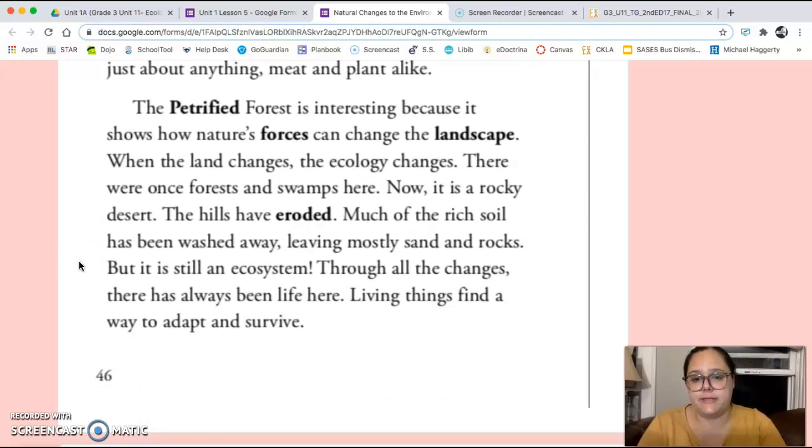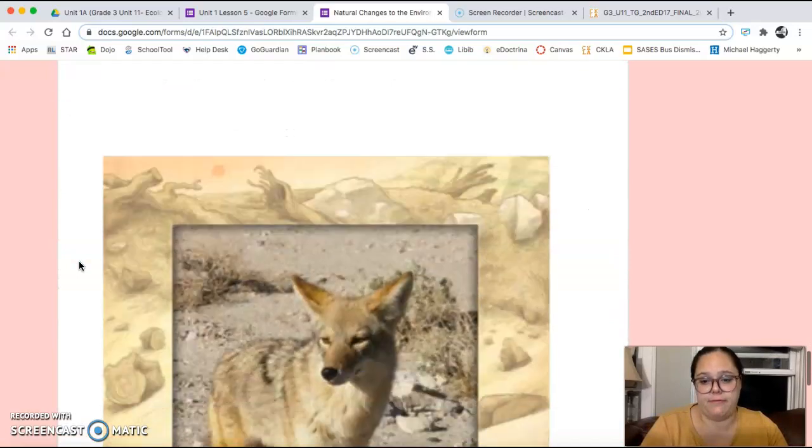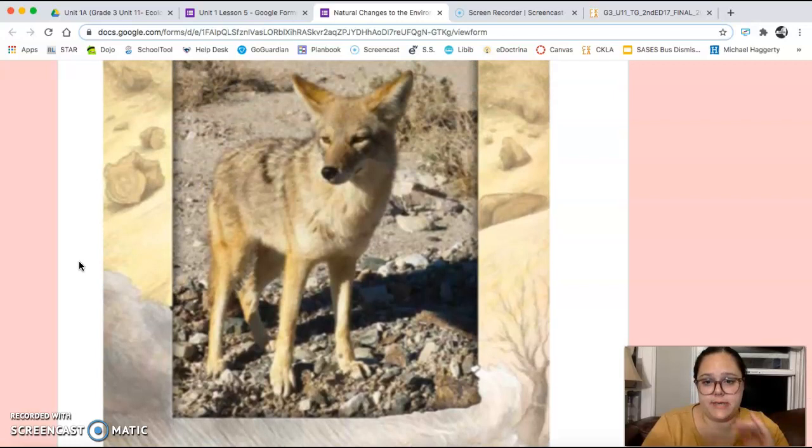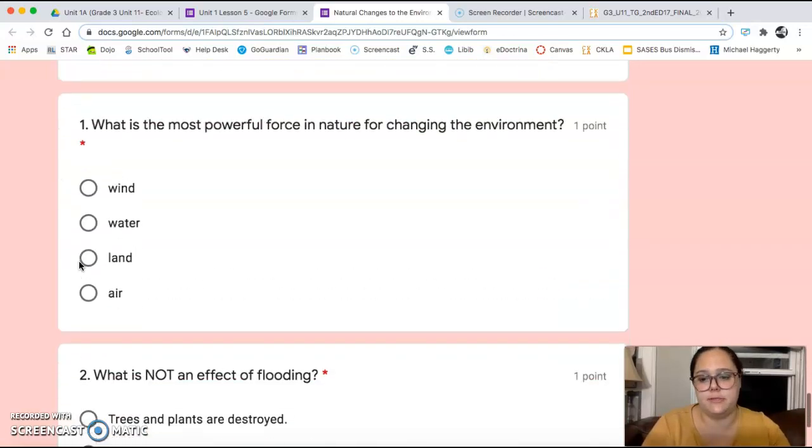The Petrified Forest is interesting because it shows how nature's forces can change the landscape. When the land changes, the ecology changes. There were once forests and swamps here. Now it is a rocky desert. The hills have eroded. Much of the rich soil has been washed away, leaving mostly sand and rocks, but it is still an ecosystem. Through all the changes, there has always been life here. Living things find a way to adapt and survive. These are the coyotes, which are near the top of the food chain in the Petrified Forest.